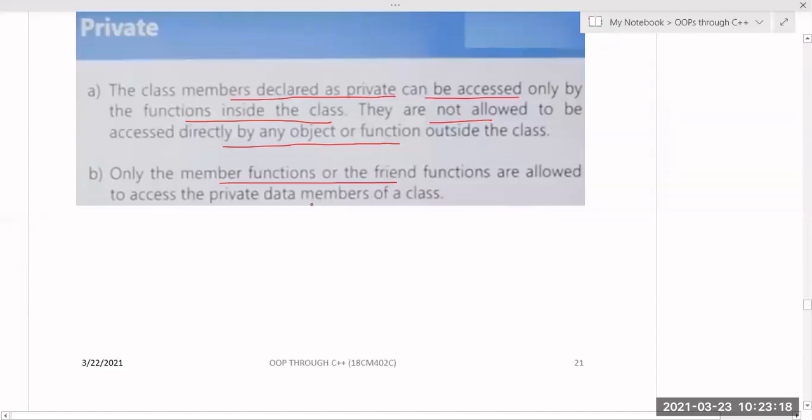Friend function. Who can access private data? Member functions are compulsory. I can access private or protected data using only member functions of that particular class. Otherwise, even a non-member function can access this private data by using a special concept called friend functions, which are used to access the private data members of the class.